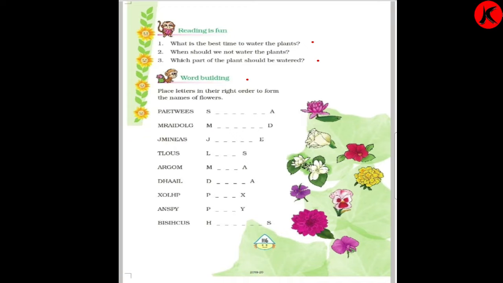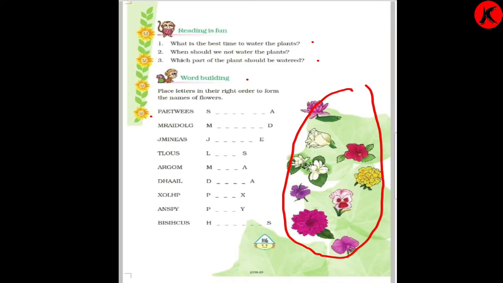Next exercise, word building. Place letters in their right order to form the name of flowers. See children, over here the flowers are given, right? And over here mixed jumble words are given. Now we have to find out the flower name from these jumbled words only.